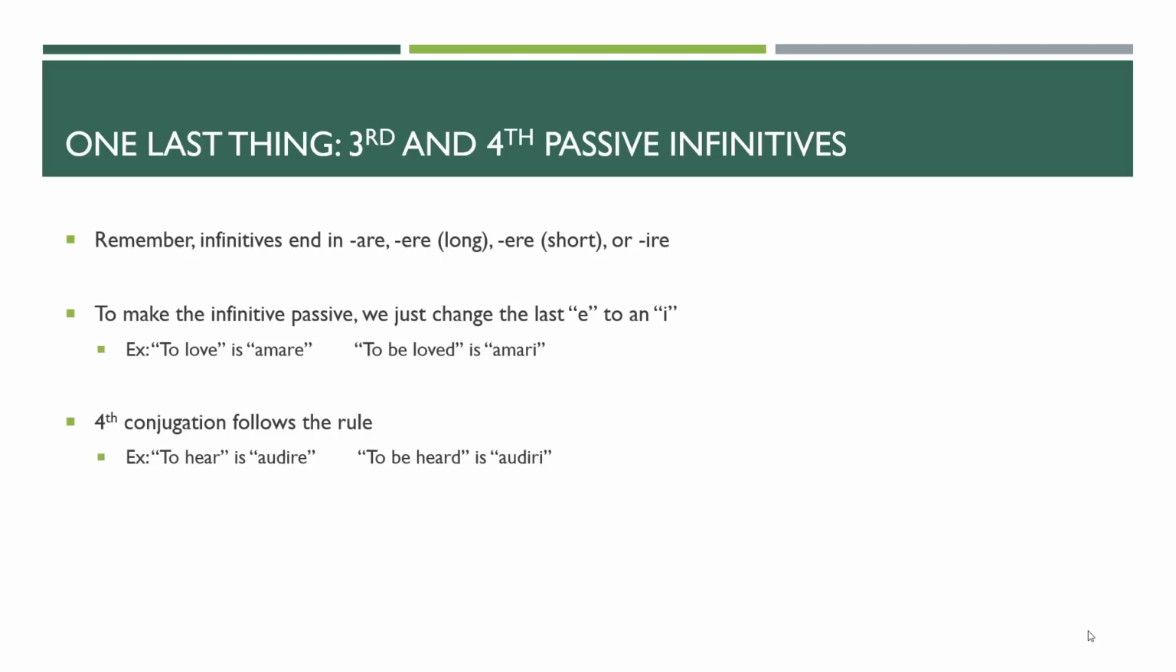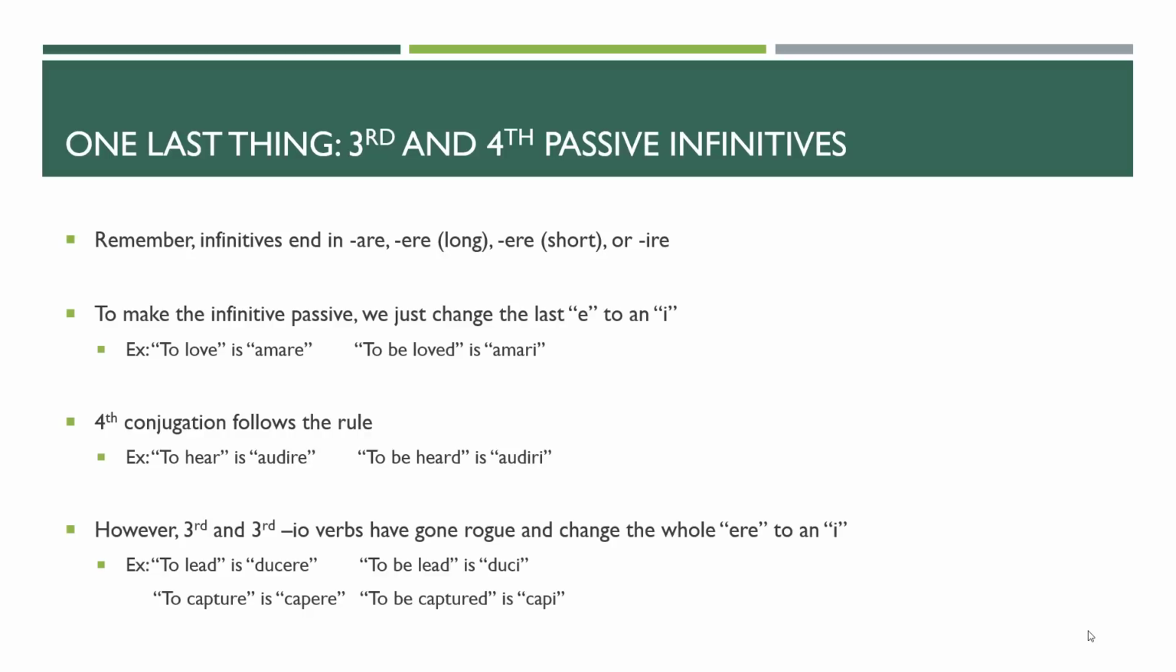Okay. Fourth conjugation also follows that rule. So if we wanted to say to hear, it's audire. And if we wanted to say to be heard, it's audiri. Right? So we're just switching that last E for an I. The one that's different is third and third io. As I say, they've gone rogue, and they changed the whole ere to an I. So to lead is ducere, and to be led is duci. Ha ha, funny. But ducere to duci, or capio, capere is to capture. To be captured is capi, c-a-p-i.